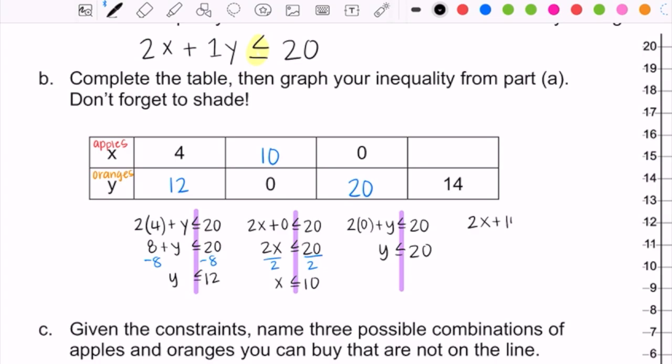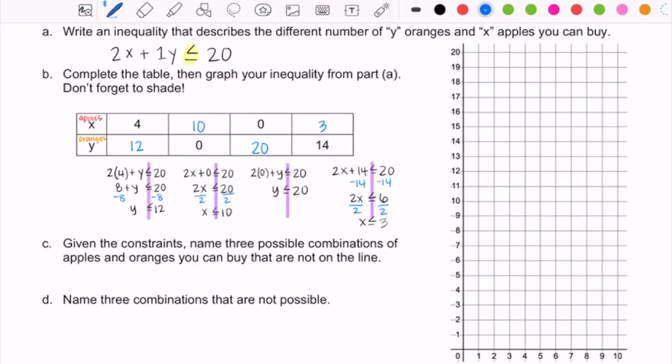So on this one, the 14 gets plugged in for the y because y represents oranges. And then we'll go through and solve this one. We'll minus the 14 from both sides, and then we'll finish by dividing both sides by 2. And so on this one, we get that if you buy 14 oranges, you can buy anything less than or equal to 3 apples in order to stay within your goal.